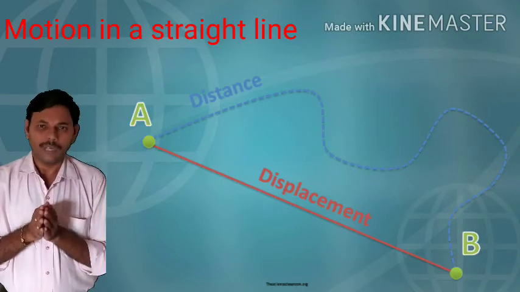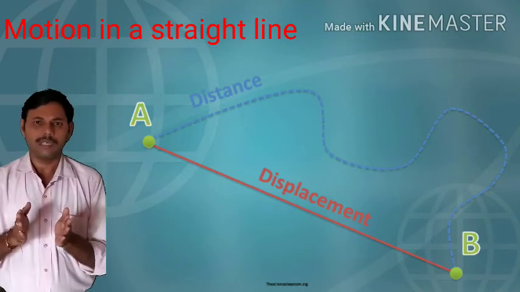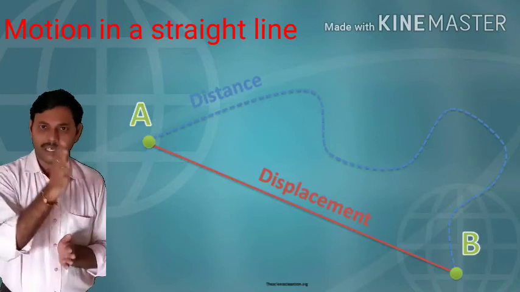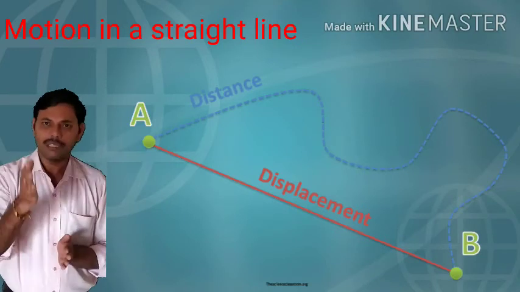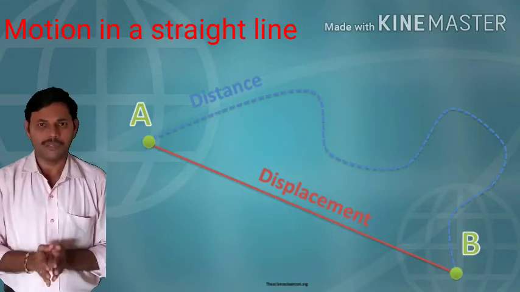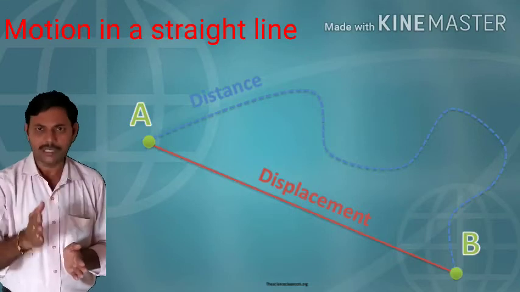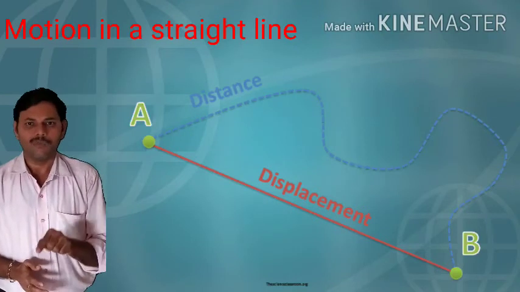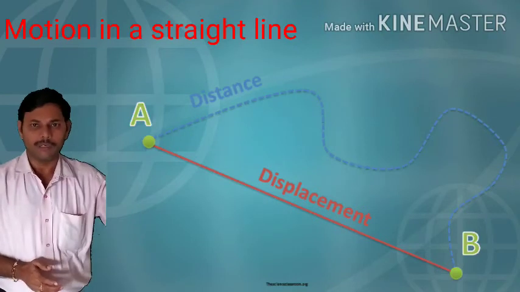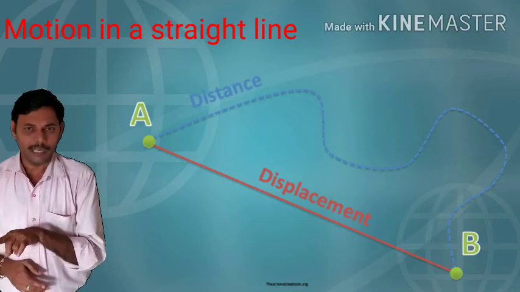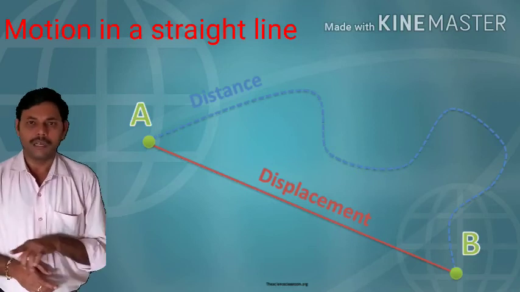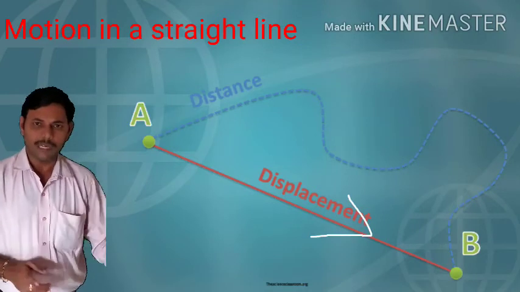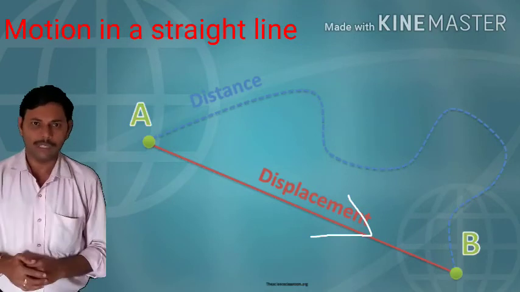Here we understood two things. Distance has no direction. It is only having magnitude. Total length of the path is distance. Total length is possessing only magnitude and no direction. Hence distance is a scalar quantity. Whereas displacement is drawn from the initial point to the final point. We draw a line connecting the initial point to the final point and it is showing direction from A to B in a straight line. An arrow mark indicates the direction of displacement.